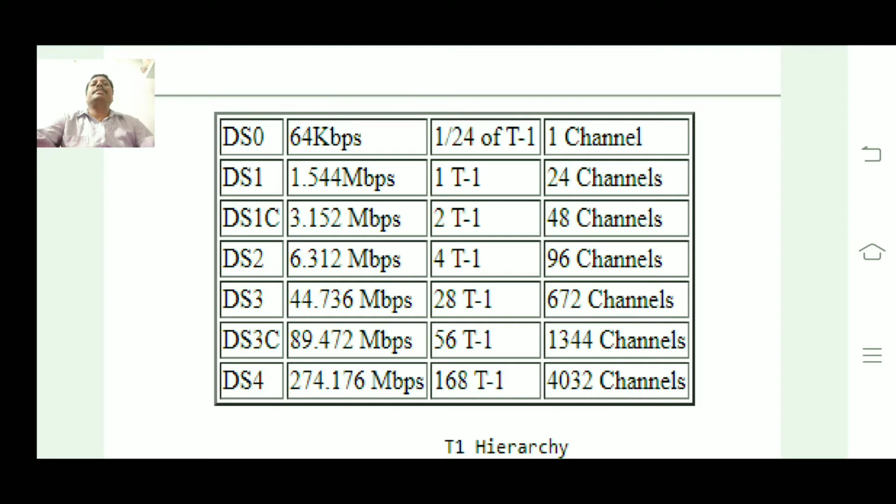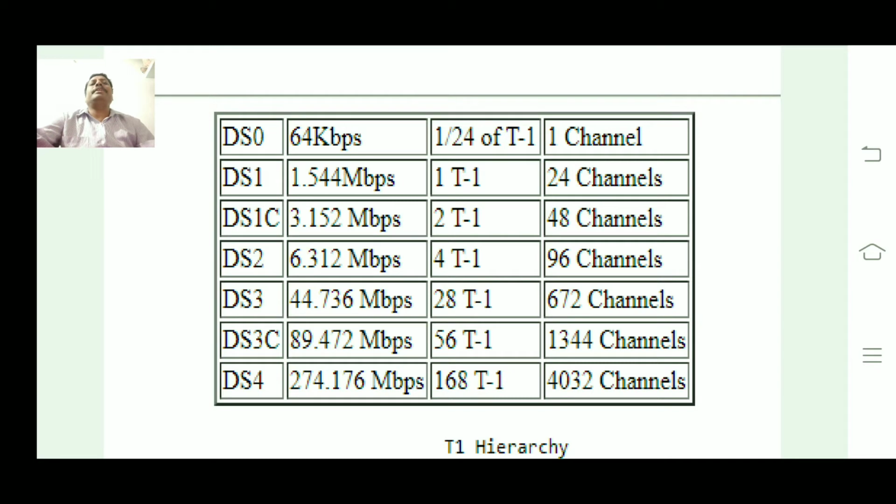There is a single channel, and one channel has the speed of 64 kilobits per second. That is DS0. Then DS1 has the transmission speed of 1.544 megabits per second. This is called 1T1.